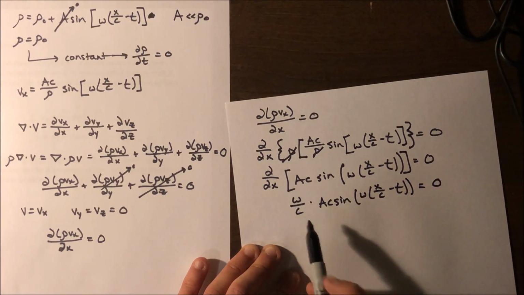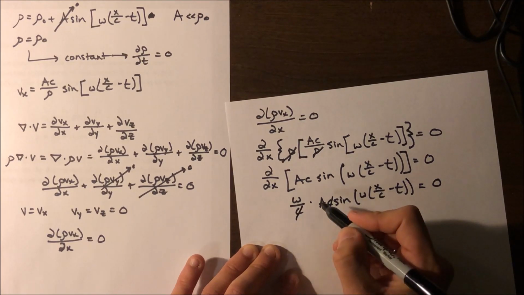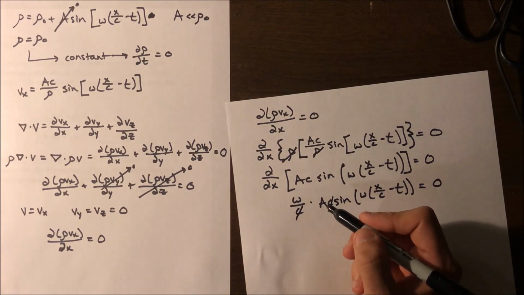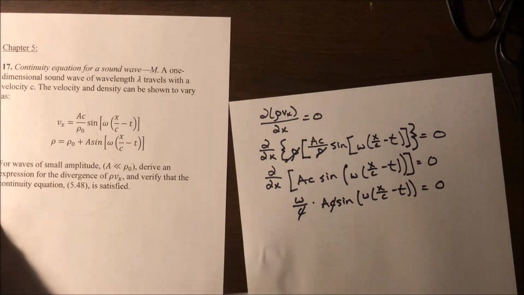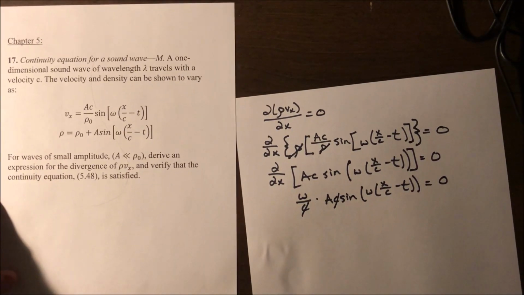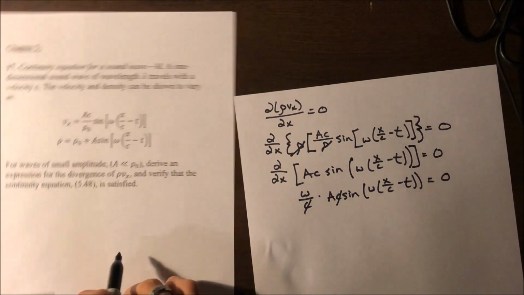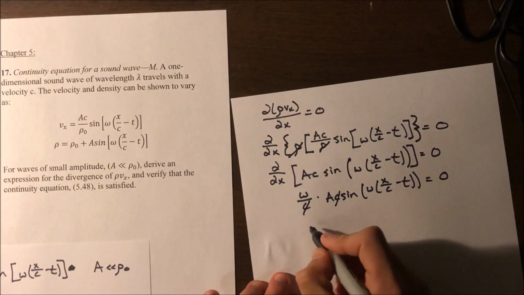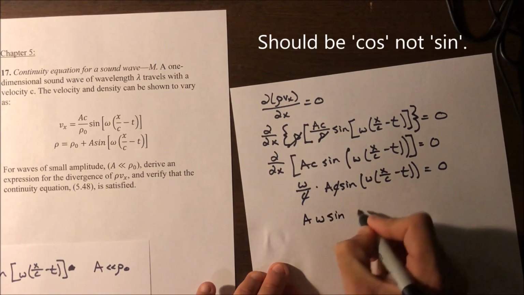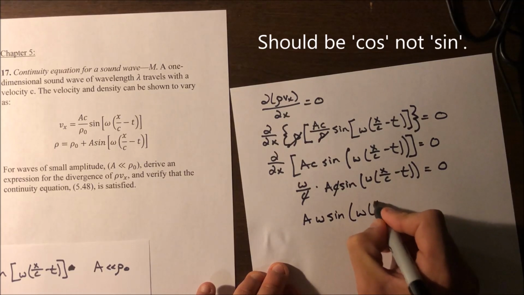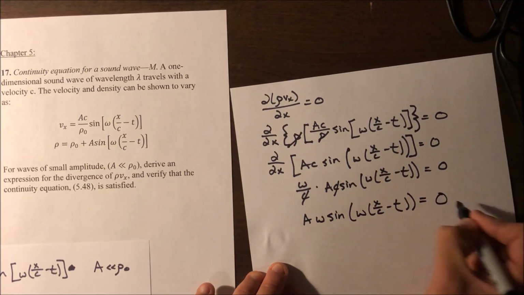We can also see from here that the c's cancel out, and that gives us the final derived expression for the divergence of rho vx, which is A omega sine of omega times x over c minus t equals 0.